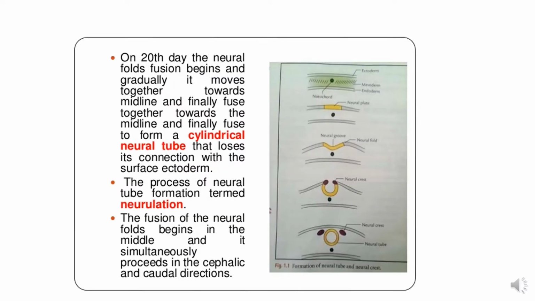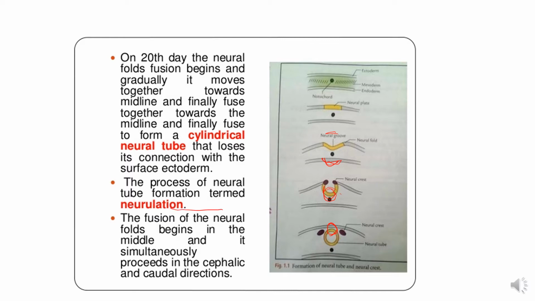On the 20th day, the neural fold fusion begins, and gradually the folds move together towards the midline and finally fuse to form a cylindrical tube that loses its connection with the surface ectoderm. So here you can see the neural plate, the neural groove sinking inwards and detaching from the surface ectoderm, and the folds unite and form the neural tube that loses its connection with the surface ectoderm. The process of neural tube formation is termed neurulation.